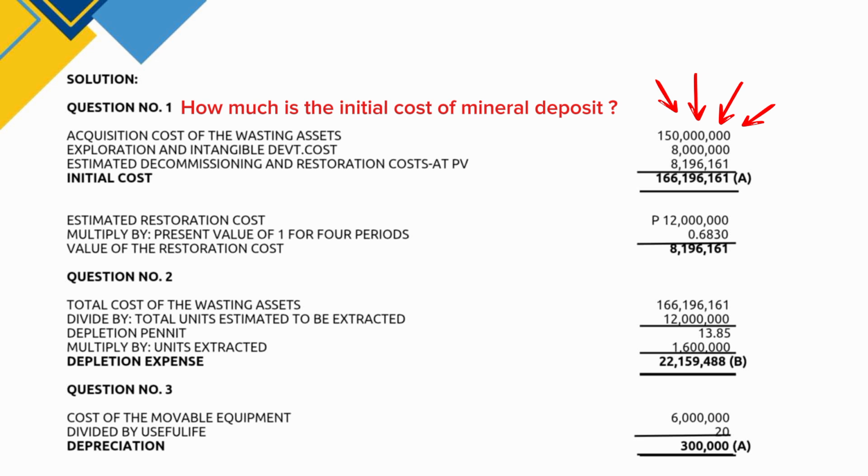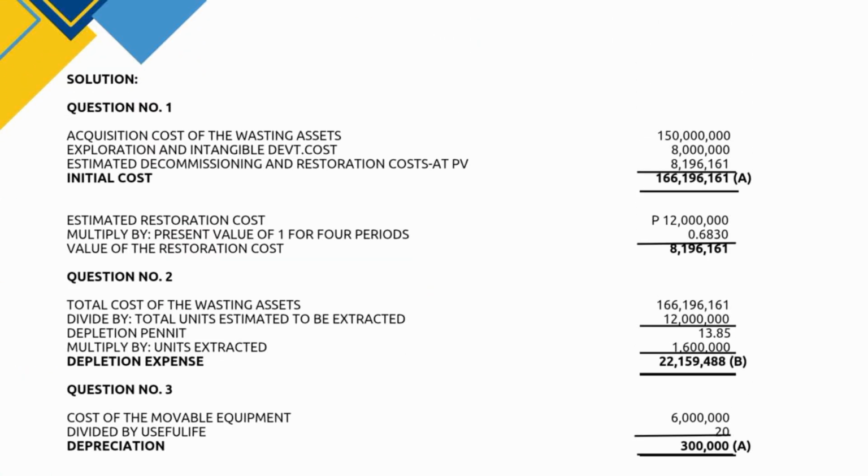Therefore, to sum up everything, 150 million pesos plus 8 million pesos plus 8,196,161. So the total initial cost is 166,196,162, which is letter A. For number 2, the question is how much is the depletion in 2021?